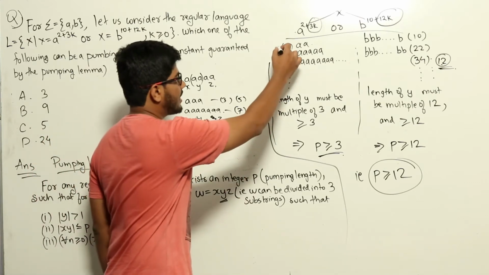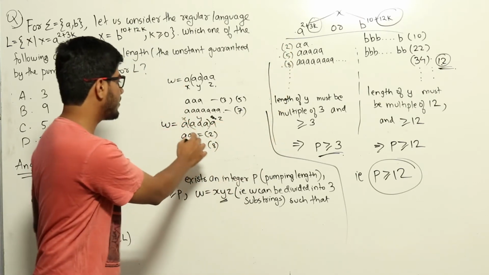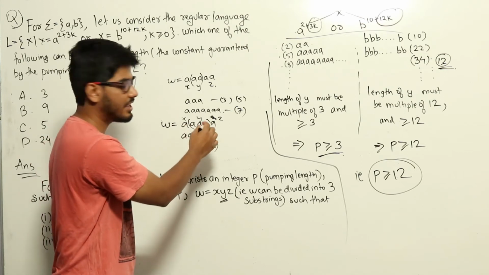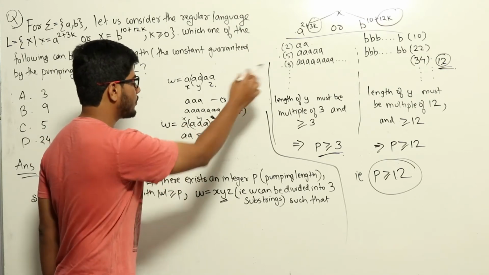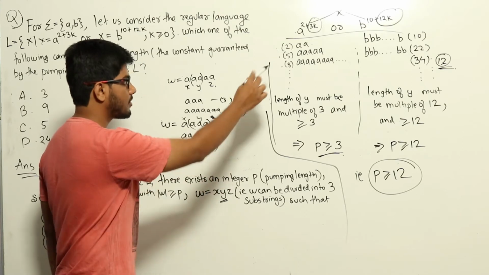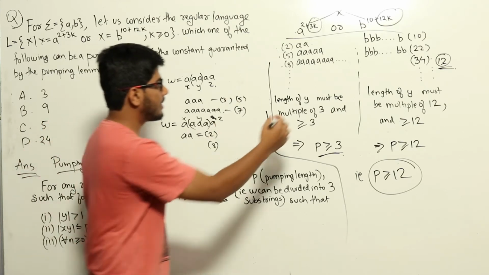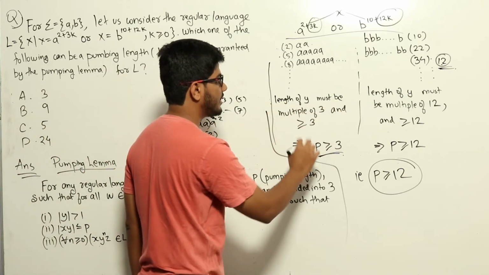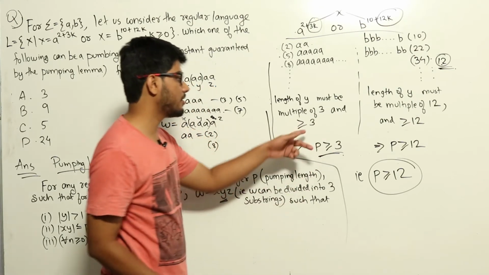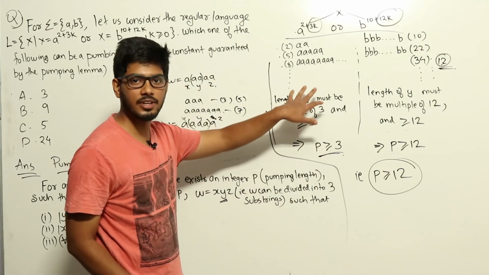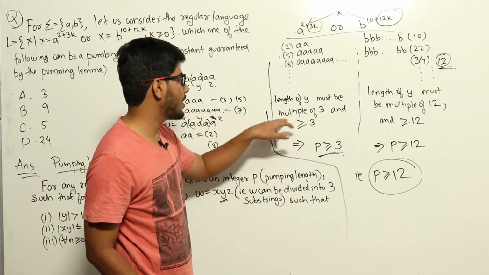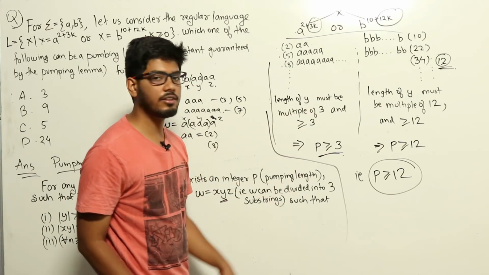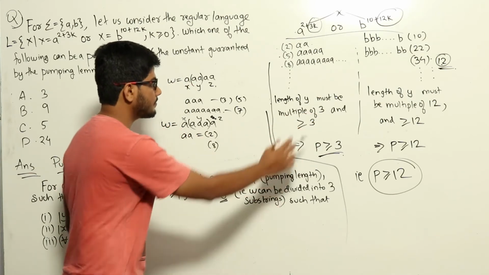So if we have to make strings in this language, if you see here, if we took y which had a length of 3 and the initial string w belonged to L, all the strings generated will also belong to L. So clearly the length of y must be a multiple of 3, and also it should be greater than or equal to 3. The length of y had to be greater than or equal to 1, and it should be a multiple of 3, meaning it should be greater than or equal to 3 in multiples of 3.